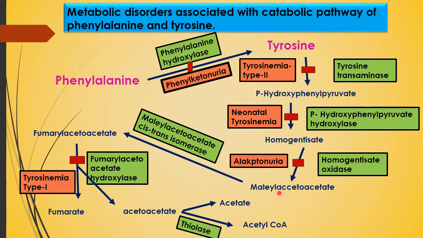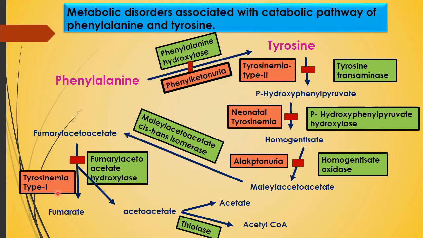This maleylacetoacetate is then converted into fumarylacetoacetate in presence of the enzyme maleylacetoacetate cis-trans isomerase. Then fumarylacetoacetate is converted into fumarate and acetoacetate in presence of the enzyme fumarylacetoacetate hydroxylase, and the disorder with deficiency of this enzyme is tyrosinemia type 1.